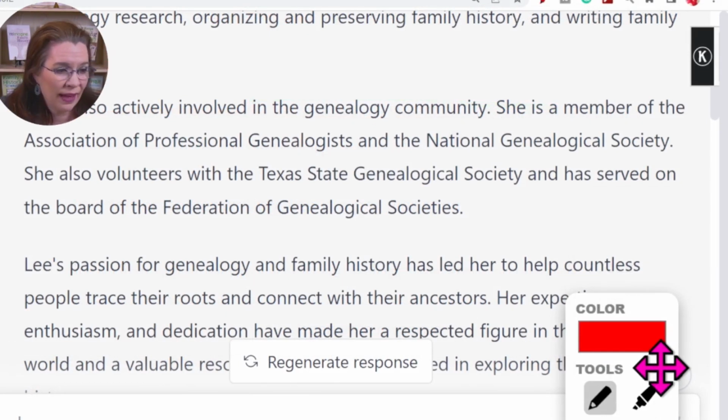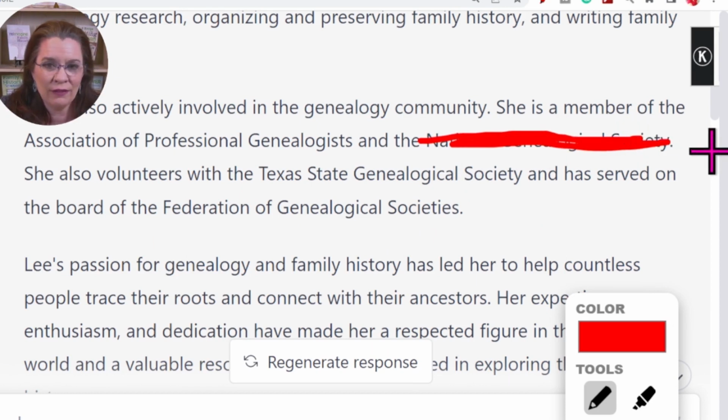Lee is also active in the genealogy community. She is a member of the Association of Professional Genealogists, I was, and the National Genealogy Society. I've never been a member of that society. She volunteers with the Texas Genealogical Society. Well, not really.